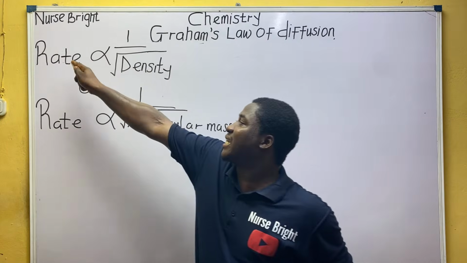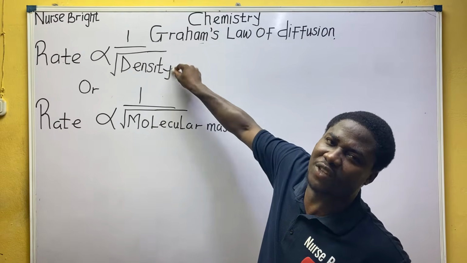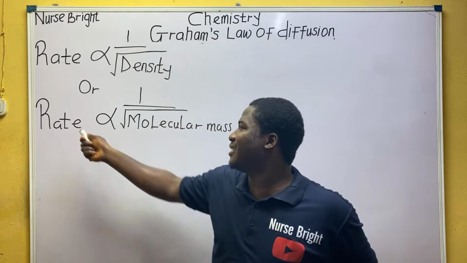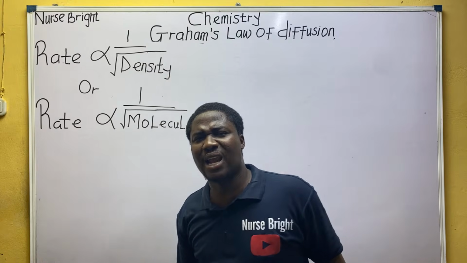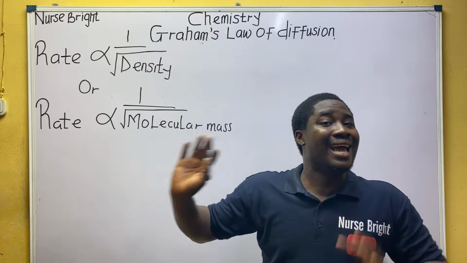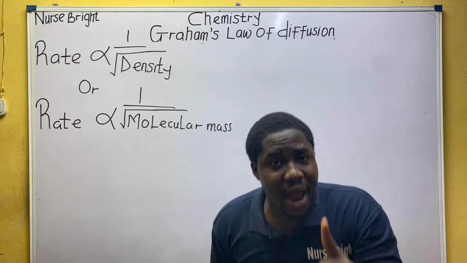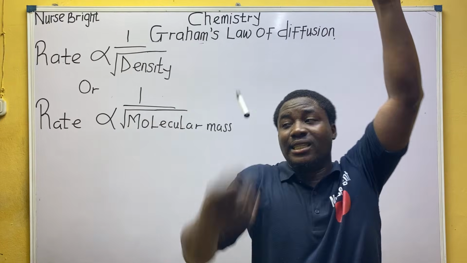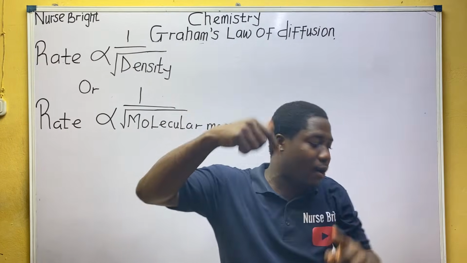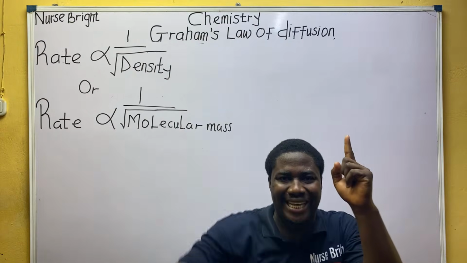The way rate is inversely proportional to square root of density, and also rate is inversely proportional to square root of molecular mass. So when you hear inverse proportionality, it simply means that as this thing here increases, the marker you are seeing right now will decrease.